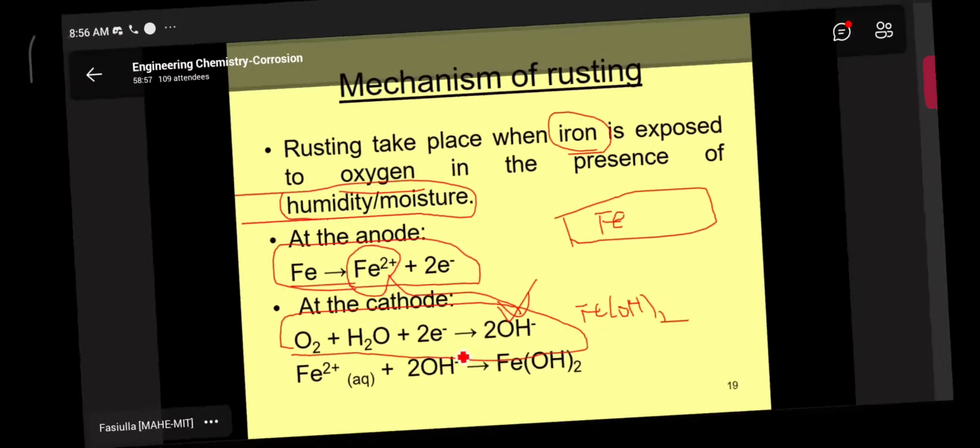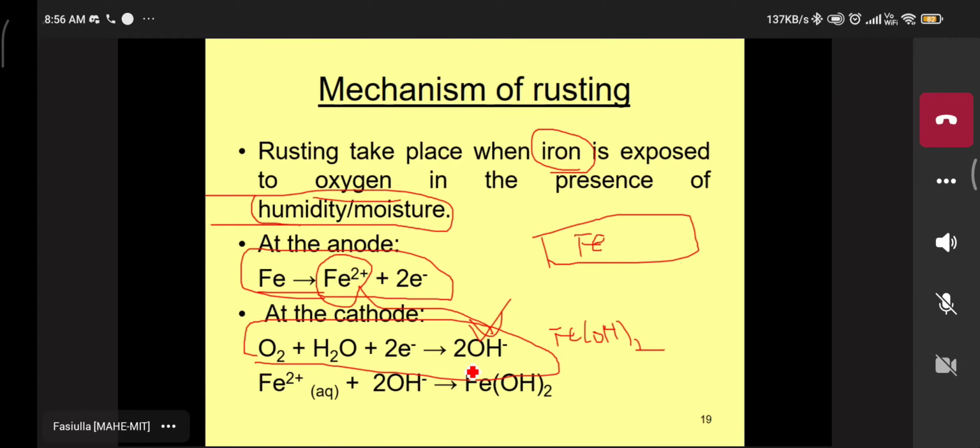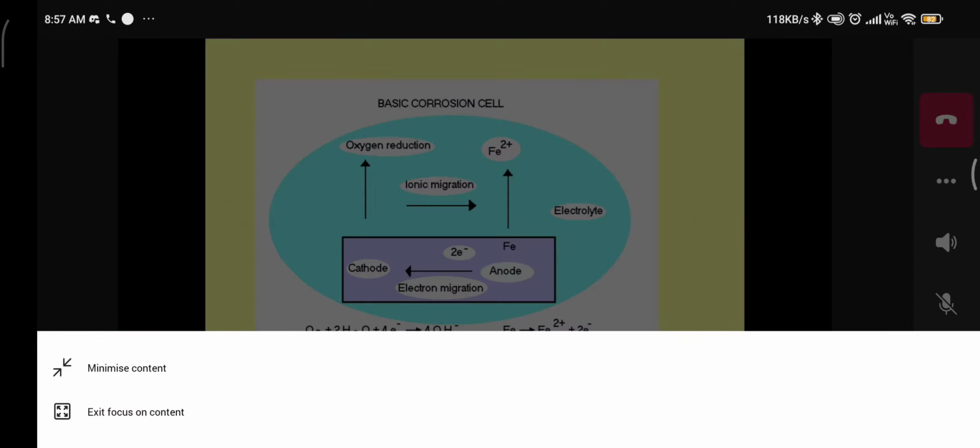In the reaction they have done, they liberated free hydroxyl ions. The moisture combined with the oxygen, then liberated free hydroxyl groups on the cathodic side. Okay, sir. Thank you. Yes, understood?